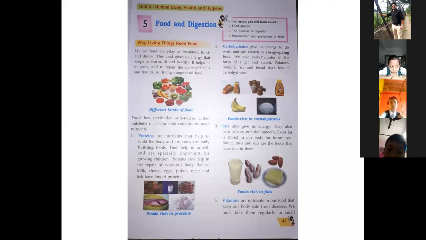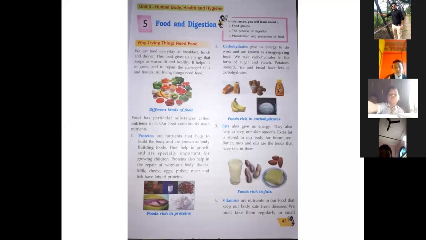Did you understand? This line, worn out, means while playing or while doing something, if your body gets cut, or your body gets swelling, you can see some of our tissue gets damaged. After some time they become black, and if you wait 2 3 more days, you will see this black, like black skin, detaching from our body, and in that place new tissues will form. Okay. So how will these new tissues form? From the proteins.